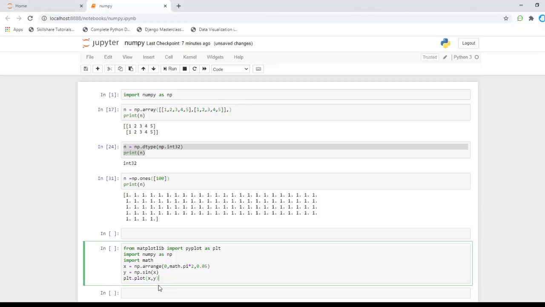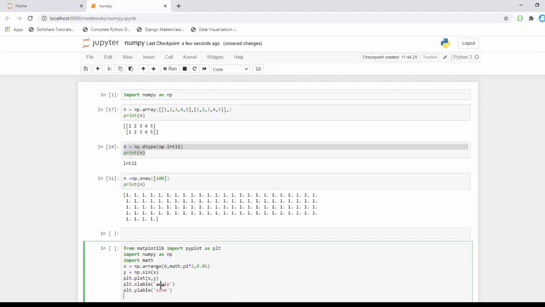Next, I'm going to label my plots: plt.xlabel for the x-axis, which is angle, and plt.ylabel, which is sine.